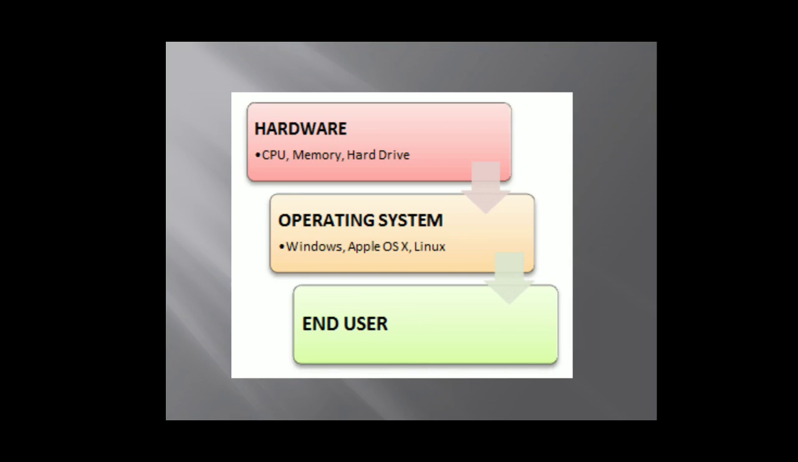Now this is a scenario of how it works. The hardware can be CPU, memory, hard drive, keyboard, mouse, screen, printer, scanner, any hardware. On top of it you have an operating system. There can be different operating systems: Windows, Apple OS X, Linux, Windows 7, Windows XP. Windows XP is not in use nowadays, but there is Windows 10, and then there are extended versions of Windows. All those things can be covered in the operating system.